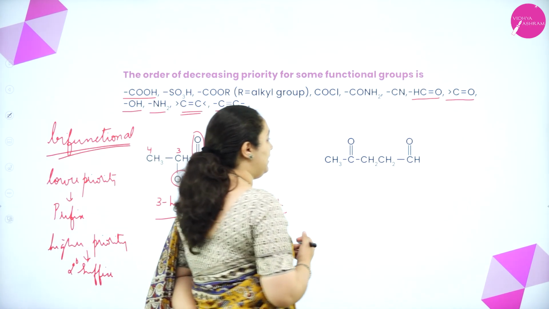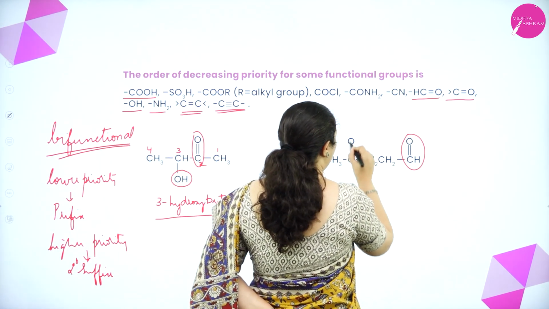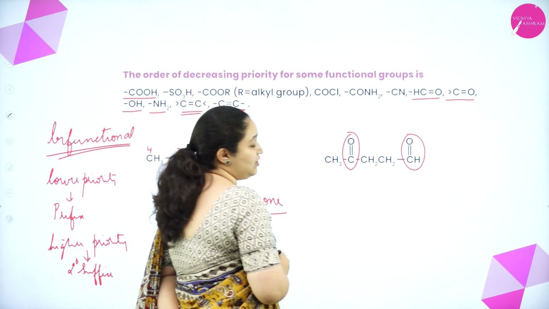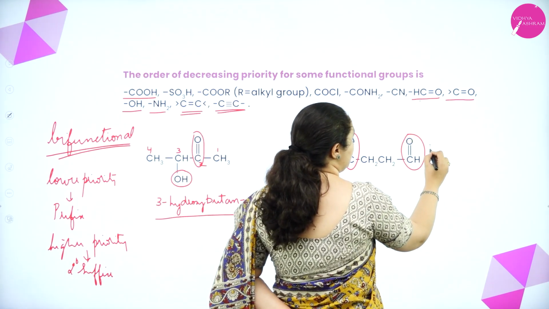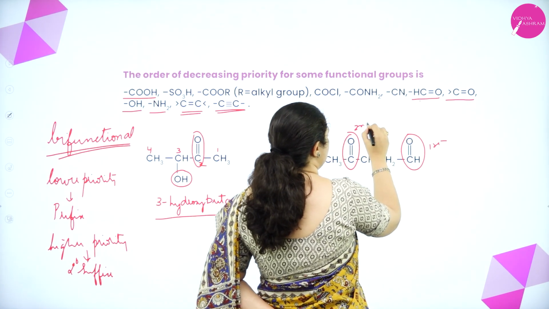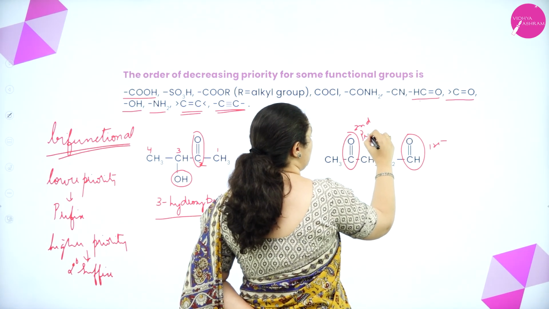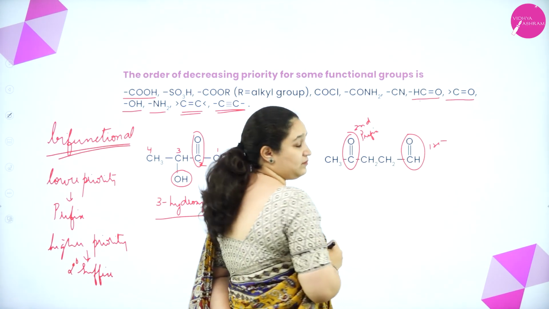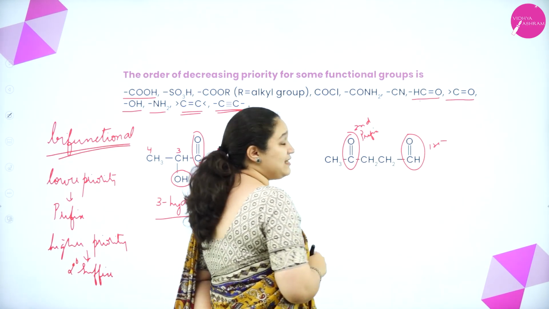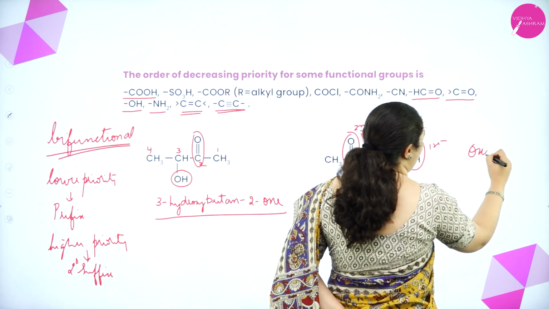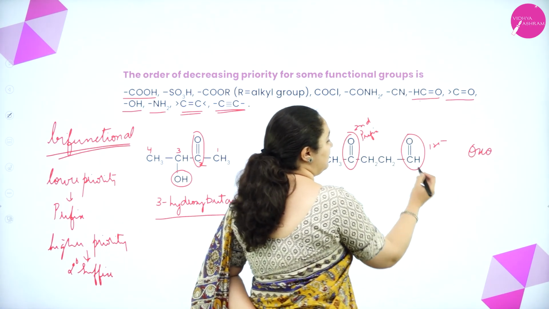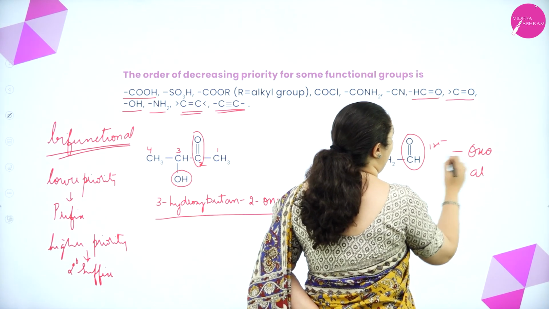One more example I shall take. I have an aldehyde group and a ketone group. So the higher priority is for aldehyde, then for ketone. So this has got first priority, this has got second priority. So this goes as the prefix. Correct? So when it is going as a prefix, the word which you need to use is oxo. Okay? And this one is al for aldehyde.